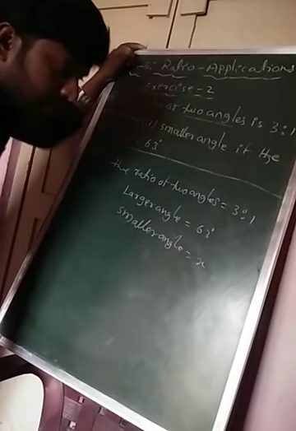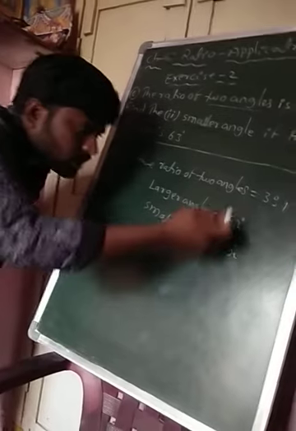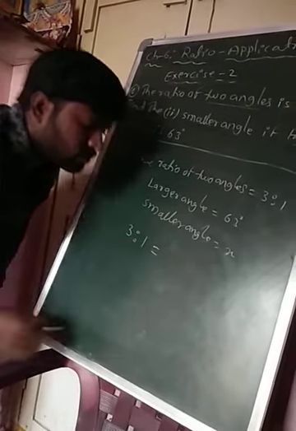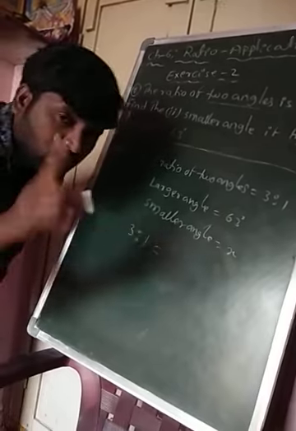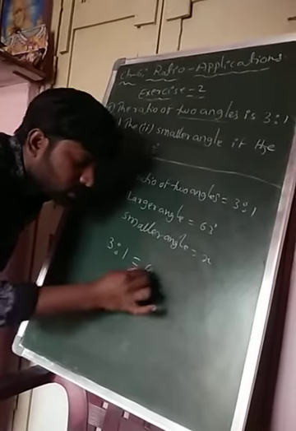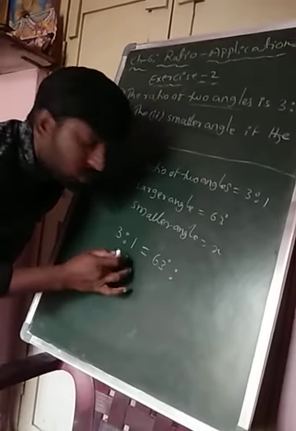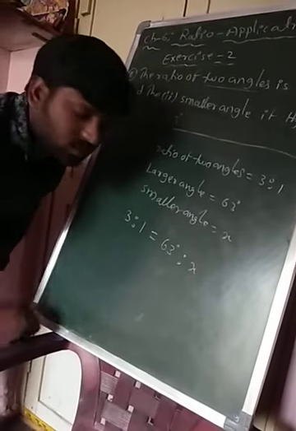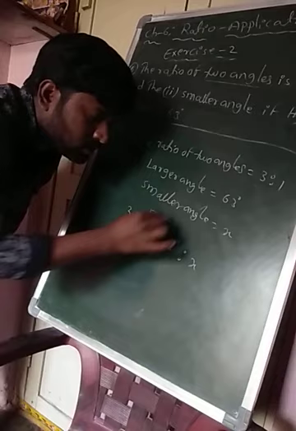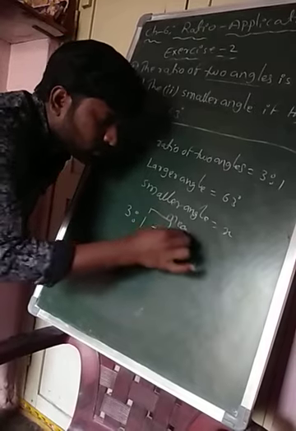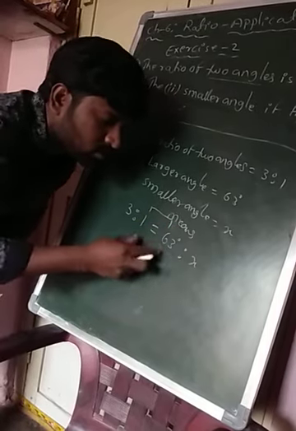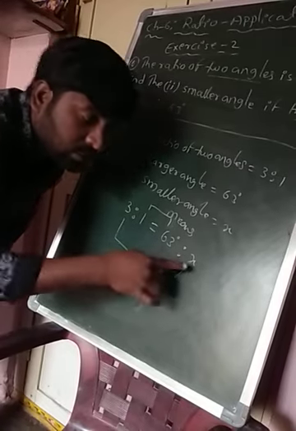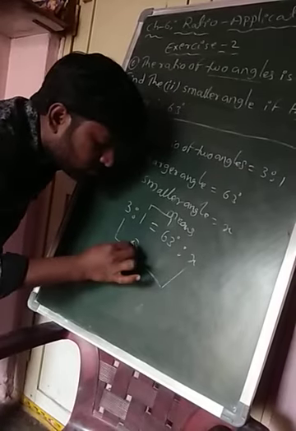Now by the problem these two ratios are in proportion. 3:1 is equal to 63 to x, where 3 corresponds to the larger angle, 63 degrees, and 1 corresponds to the smaller one, which we don't know, so x. These are means, the second and third terms, and the first and fourth terms are extremes.